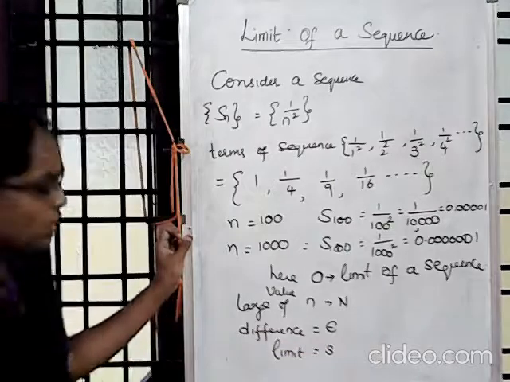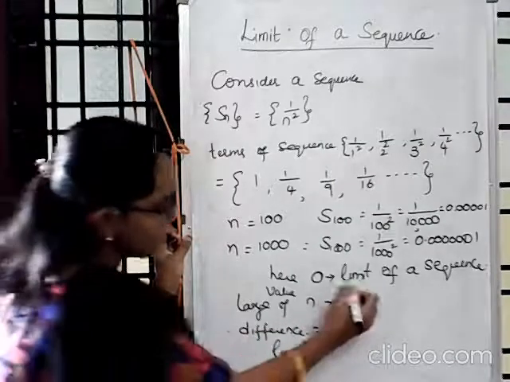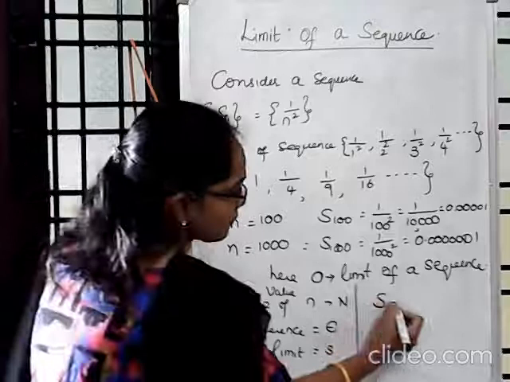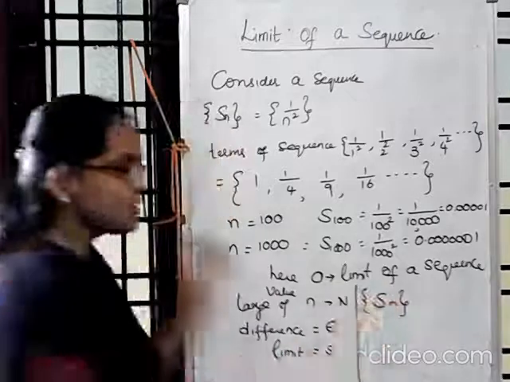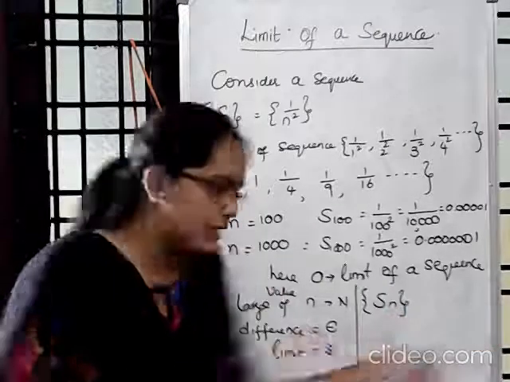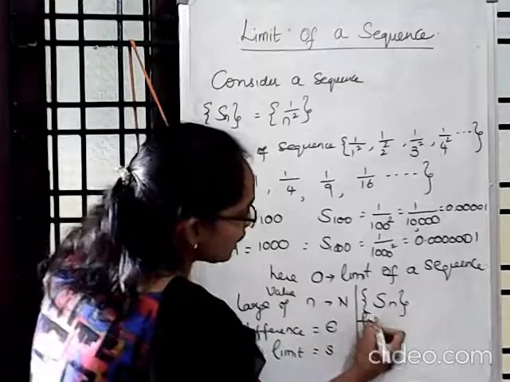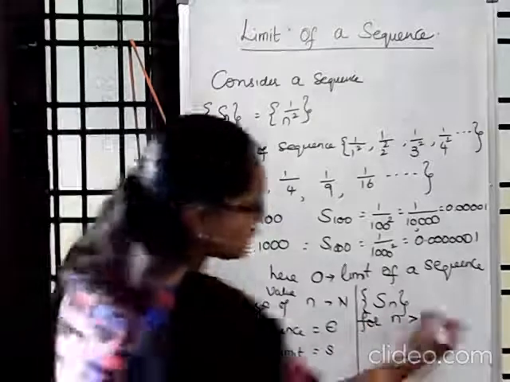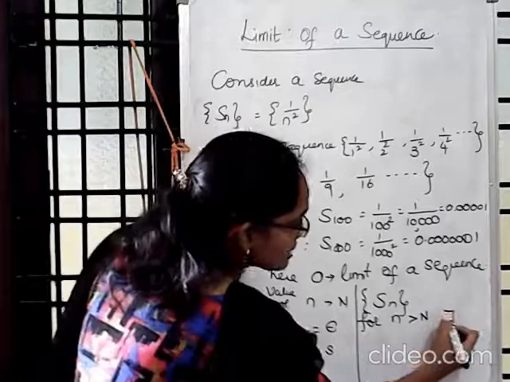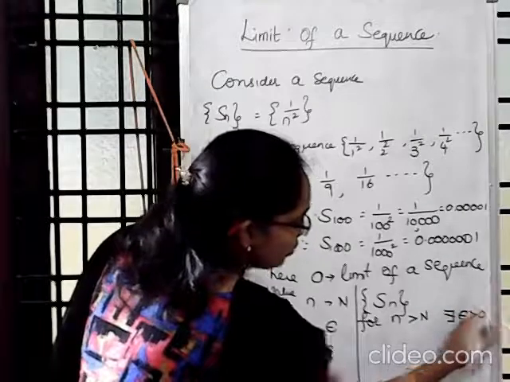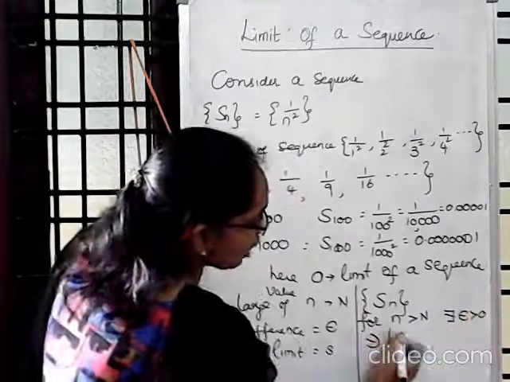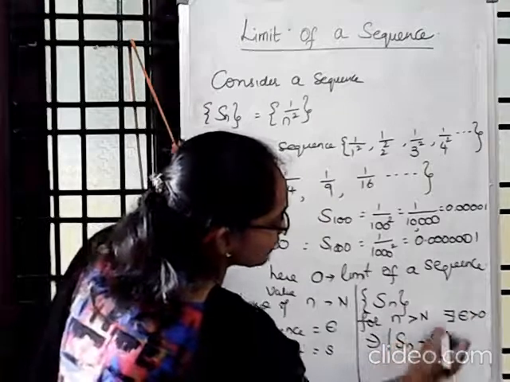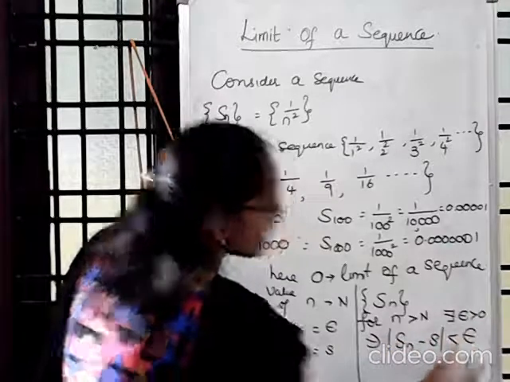So I want to define: if Sn is a sequence, then Sn is said to be converging to a limit S if for n greater than capital N, and for epsilon greater than 0, the modulus of Sn minus S is less than epsilon.